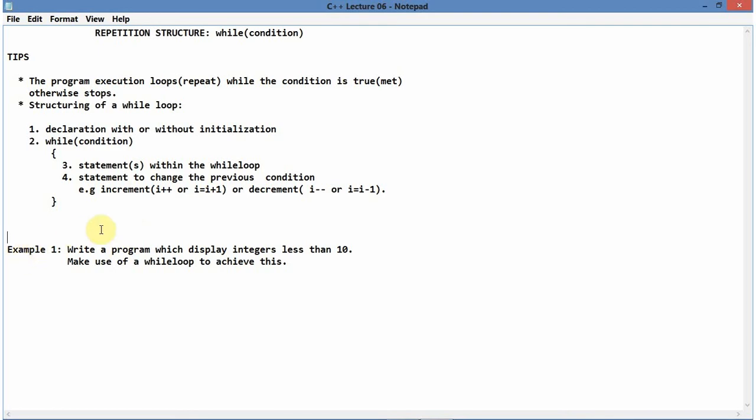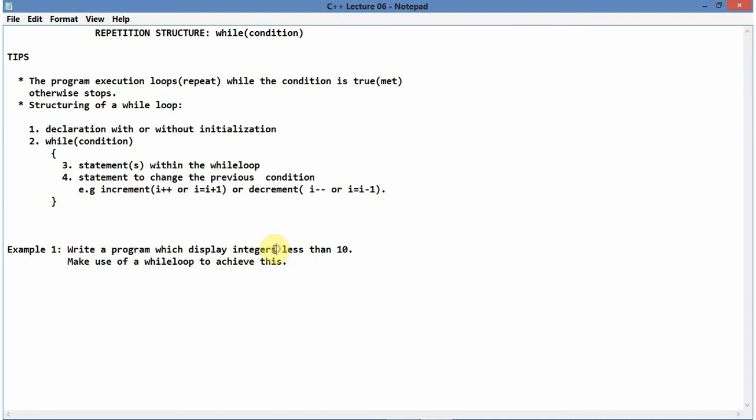All right guys, I made an example here. I just decided, you know what, since I have this English here, let me let my beginner programmers get a feeling of the basic structure in programming. We are coding it using C++. So let me not waste any time. Example 1: write a program which displays integers less than 10.